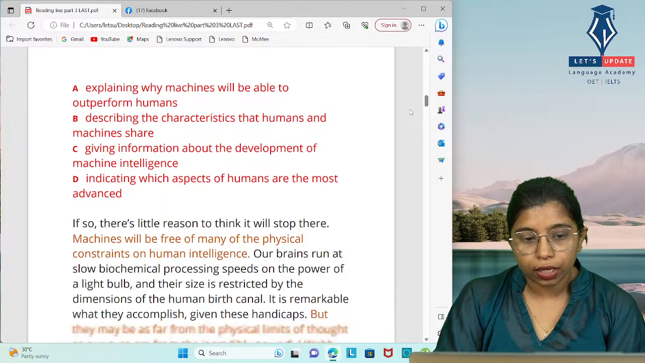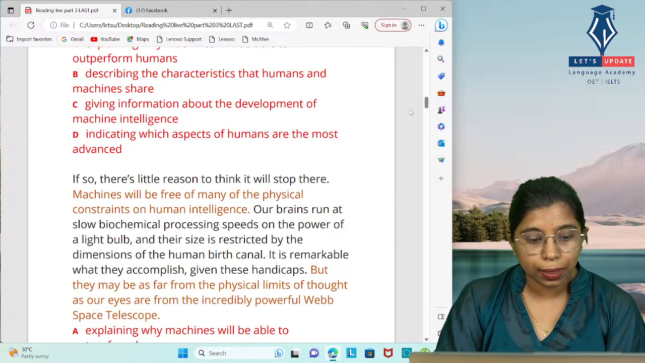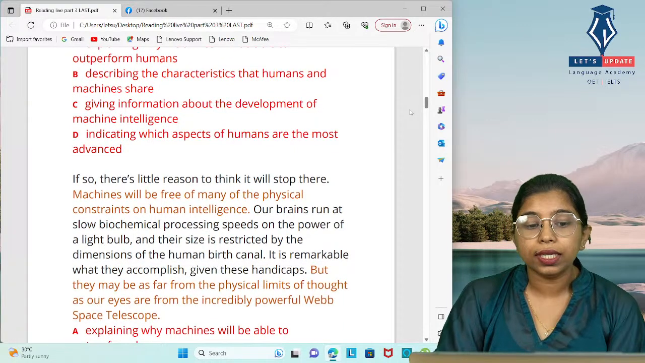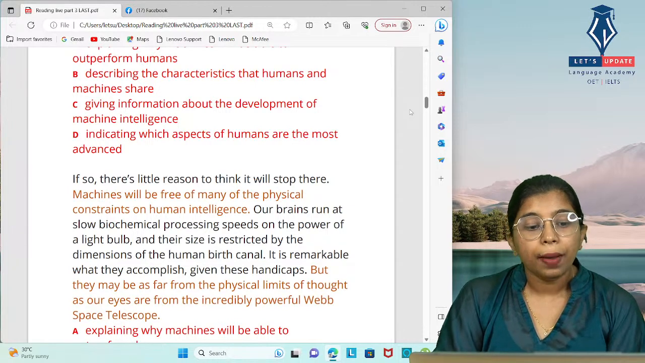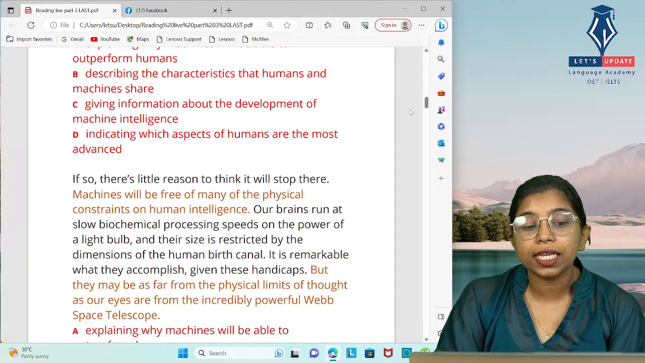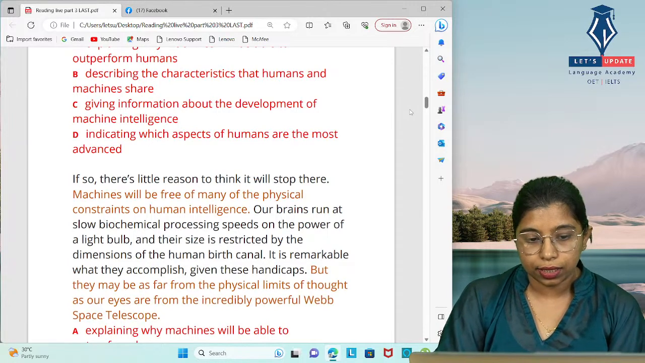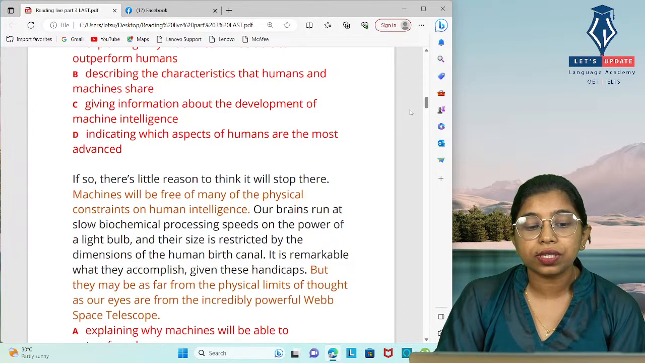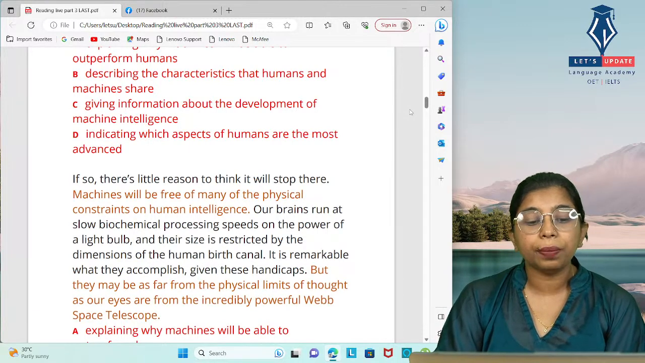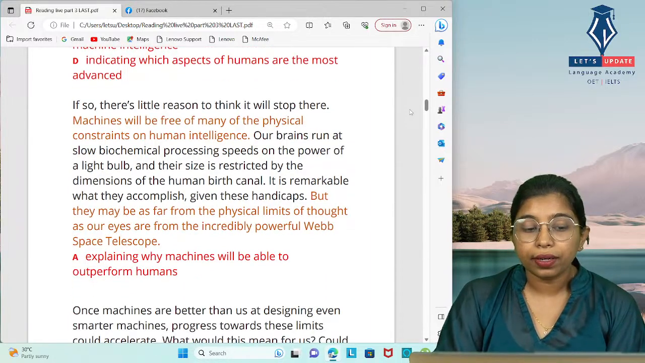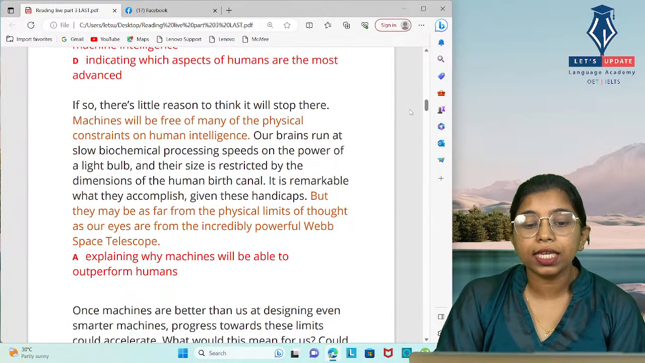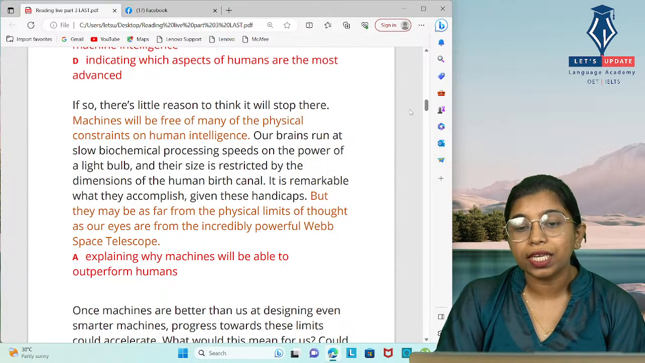Okay, so when we go through the paragraph, we can see, machines will be free of many of the physical constraints on human intelligence. Our brains run at slow biochemical processing speeds on the power of a light bulb, and their size is restricted by the dimensions of the human birth canal. It is remarkable what they accomplish given these handicaps, but they may be as far from the physical limits of thought as our eyes are from the incredibly powerful Webb Space Telescope.